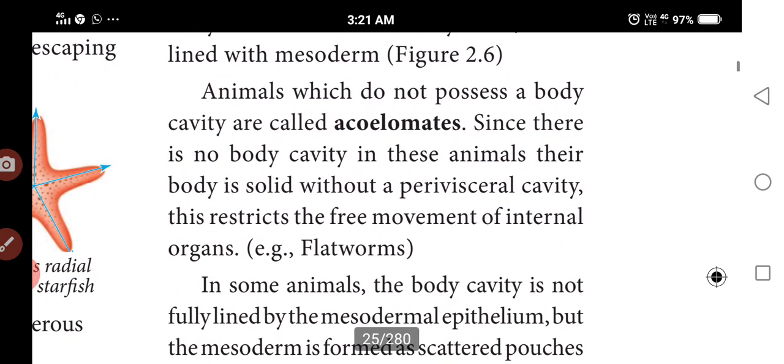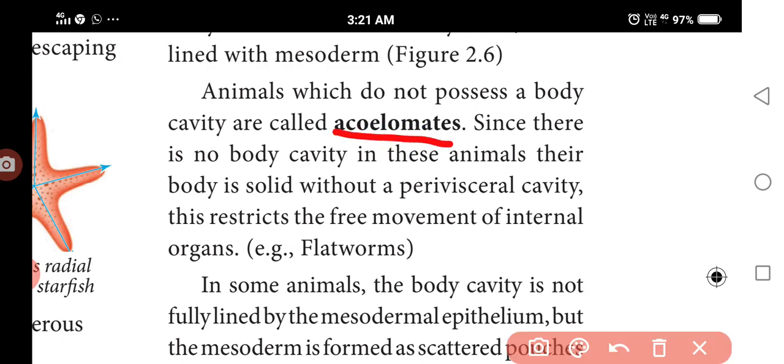So some animals do not have the coelom. Those animals are acoelomates. Acoelomates: a means absence of coelom. So they do not have this coelom.